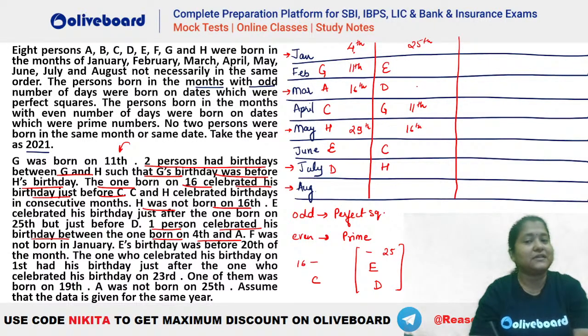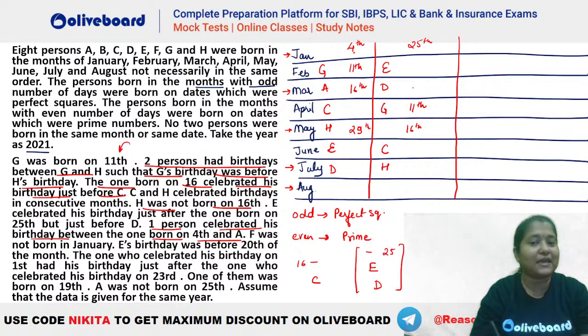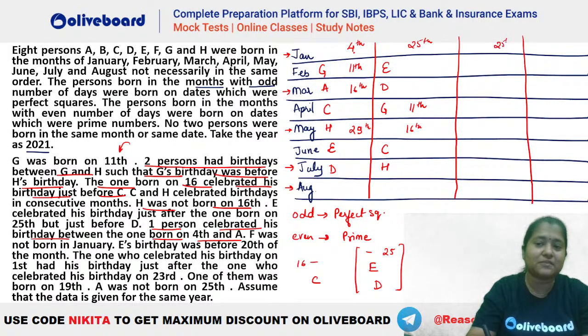In this case, you can see 4th can be March and your A can be January or A can be May. Okay, similarly, let's see, A can be here, that is 4th can be H, right? That can be possible, and A can be there in May, right? That is, this is also possible, है ना? तो 3 cases यहाँ पर possible है. Let's try, let's see which is the possible case here.